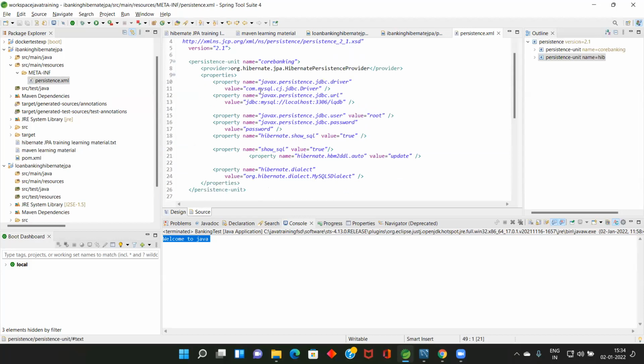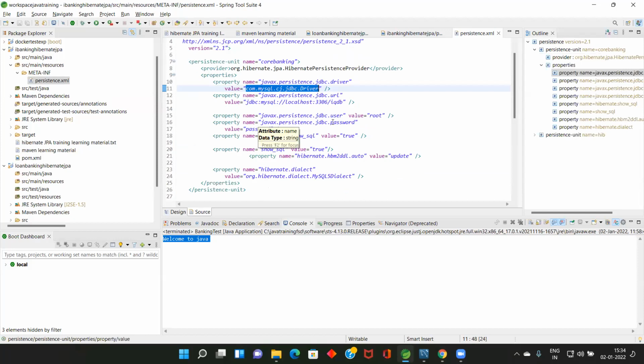Can you all see the 10th line? This is the driver class name, the JDBC driver class name, the MySQL driver class name. You might have read about JDBC and know these things. This one, javax.persistence.jdbc.url, is the URL where your MySQL server is running. I think everyone has installed MySQL server; we'll see the next step. Your MySQL is running on localhost on port 3306, and you have created one database called IQDB. If not, we will create it. Don't worry about that.